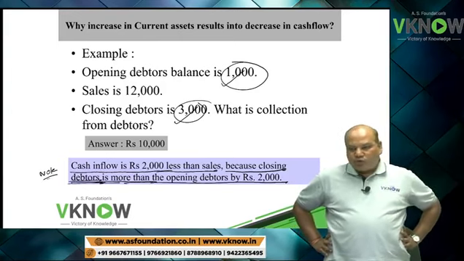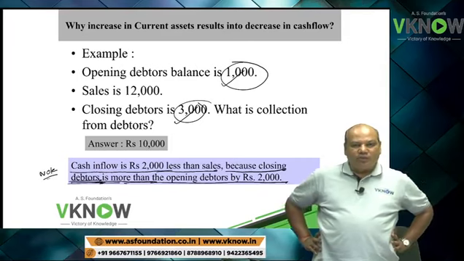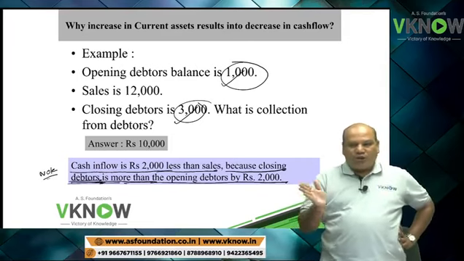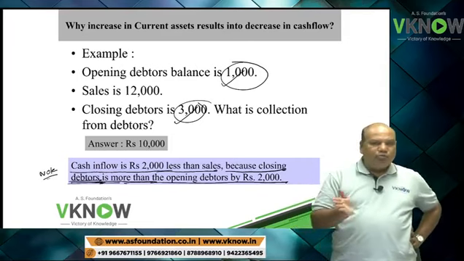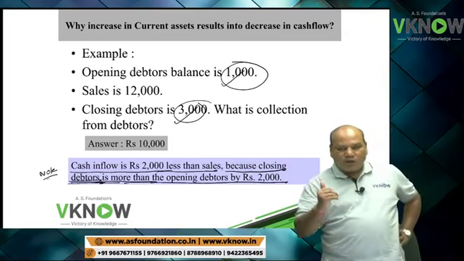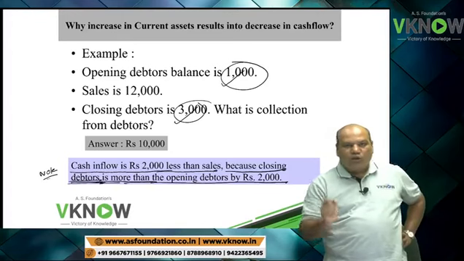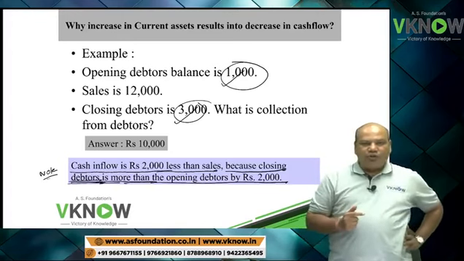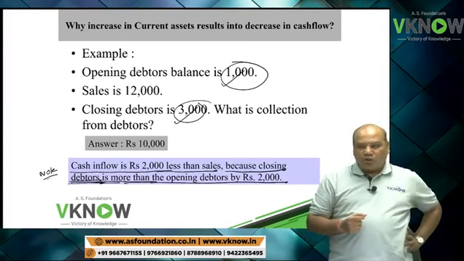So in future, when you see a question of indirect method, and if the closing current asset item is more than the opening current asset item, it means my cash flow is lower than the profit.